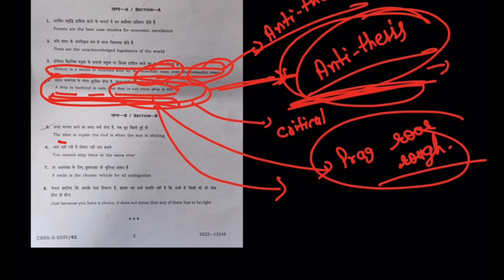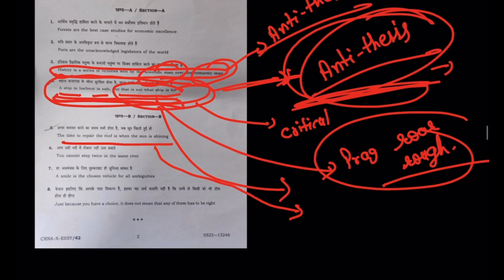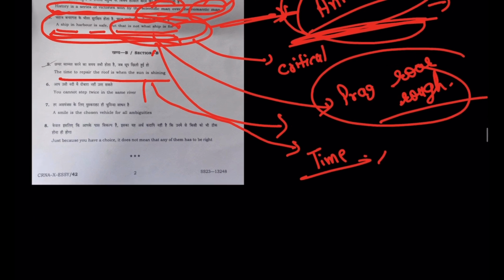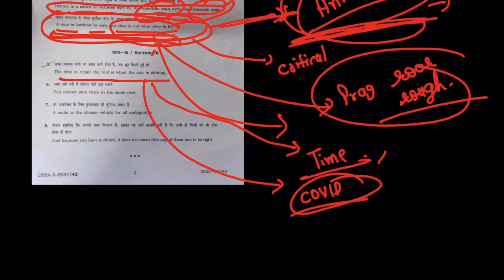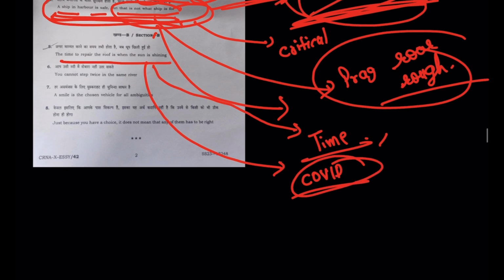Similarly, "Time to repair the roof is when the sun is shining." If you want to write on that, then you must also write on the antithesis of it, that sometimes the time when sun shines doesn't come. In that particular situation, you have to take a call and do it even when the sun is not shining. For example, during the COVID pandemic, you can wait for the COVID pandemic to end, but it did not end for a very long time. So if there are some steps to be taken just to save livelihoods, then you have to take them.